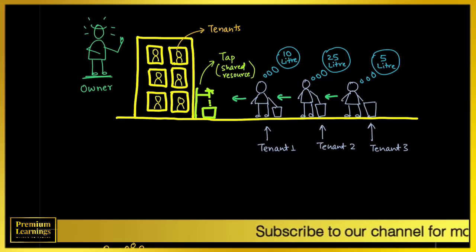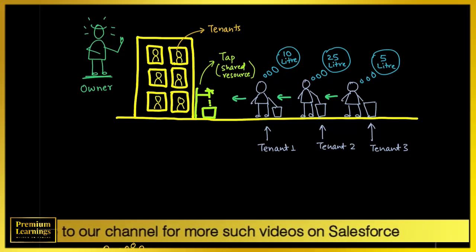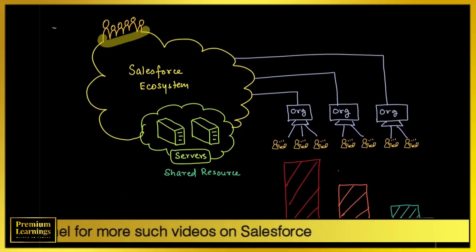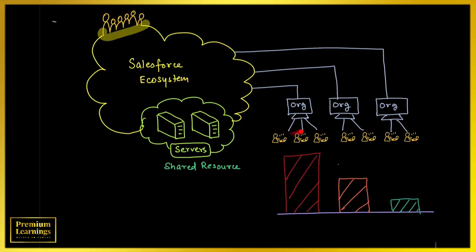So this is the basic concept of the multi-tenant environment architecture. So let's see what exactly this means technically. We have this whole Salesforce ecosystem, the society, the building where we all reside. These are the different types of people who are using the Salesforce ecosystem, and they are using a set of servers, shared resources.